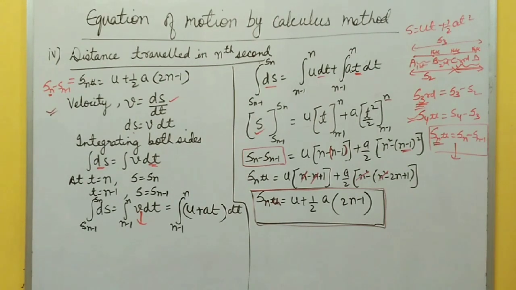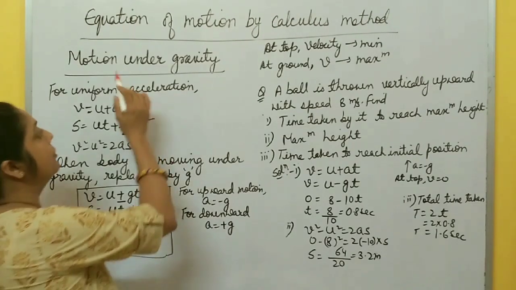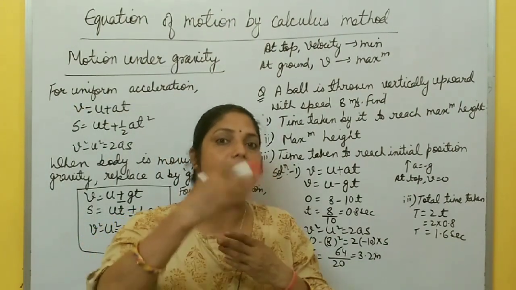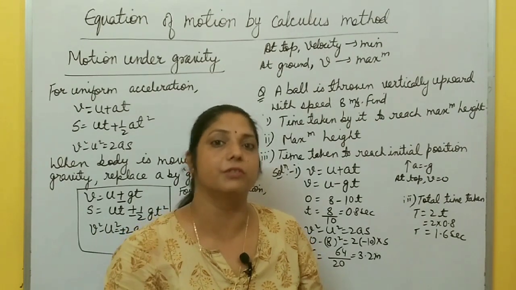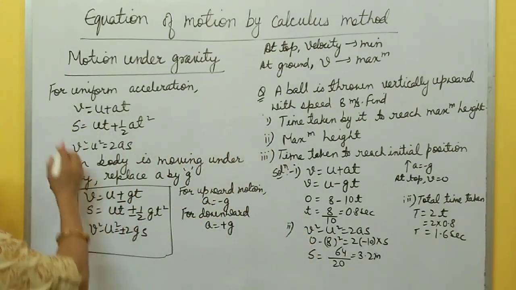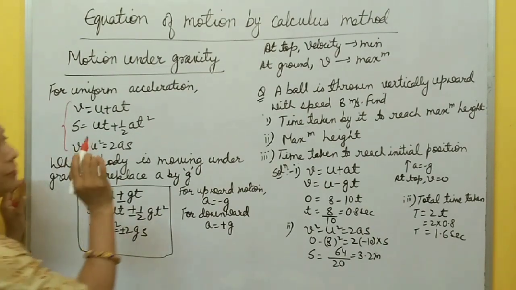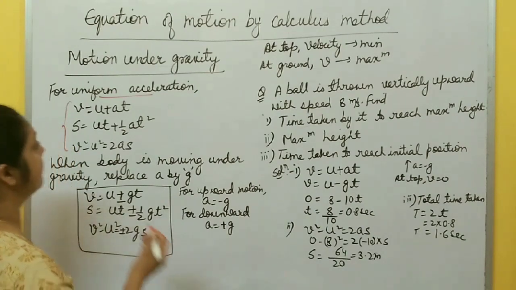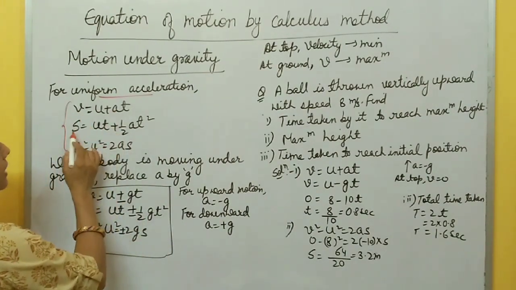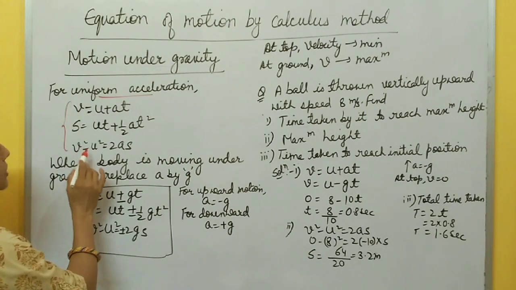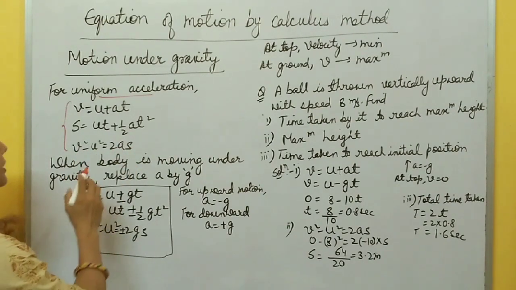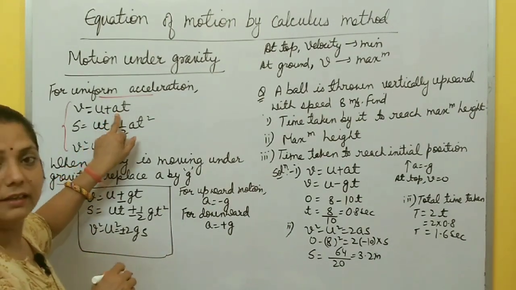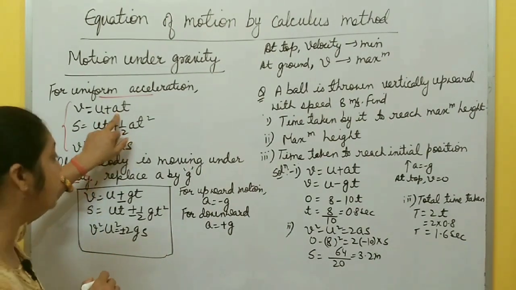Please take a screenshot. First, now last, motion under gravity. When a body falls under gravity or moves upward under gravity, what are the equations of motion, right? These three equations of motion are valid for uniform acceleration, when a body moves with uniform or constant acceleration. v equals u plus at, s equals ut plus half at square, v square minus u square equals 2as. But when a body is moving under gravity, then you have to replace a by g. g is acceleration due to gravity.